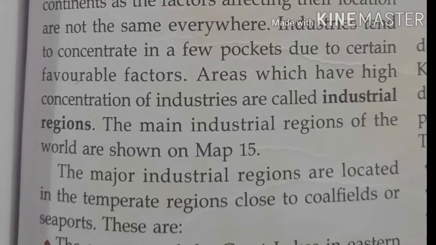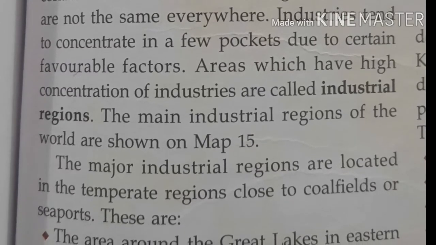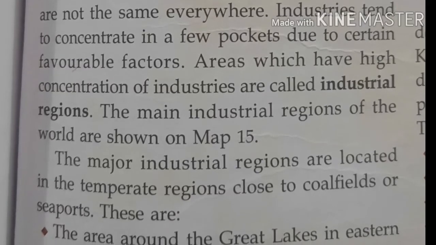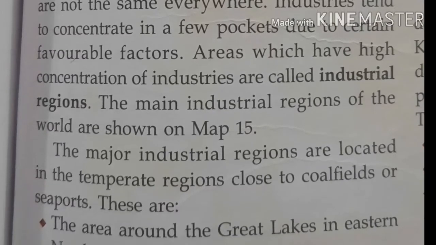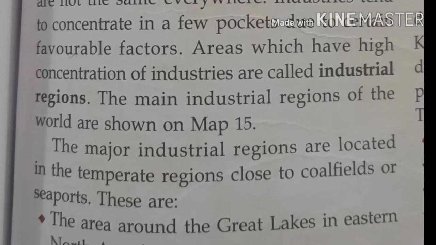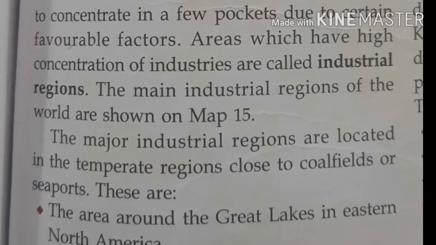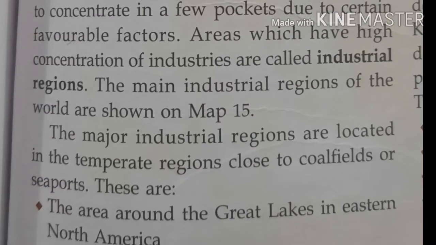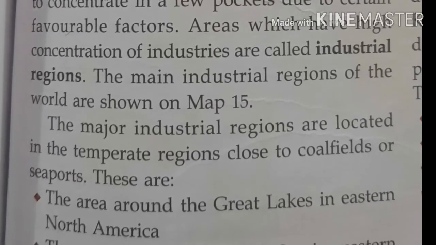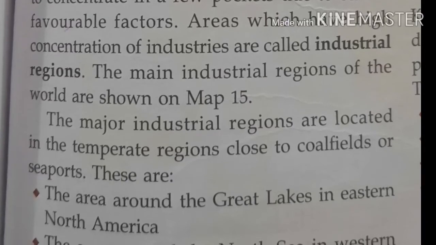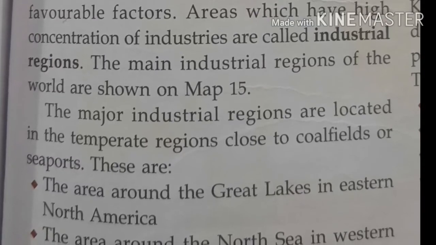So what do you know about industrial regions? An area which has a high concentration of industries, that is, an area having a large number of industries, is known as an industrial region. The main industrial regions of the world are shown in map 15. You will go through map 15, where the industrial regions are given. The major industrial regions are located in the temperate regions close to coal fields or sea ports. These are the main regions where industries are mostly set up, in which areas of the world.